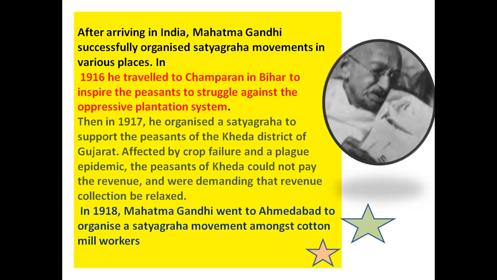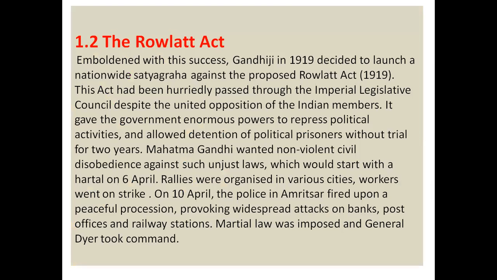Let me tell you that Gujarat and Champaran, where he visited, these all come in map pointing also. So you should remember Champaran in Bihar and Kheda village in Gujarat, and keep them in mind for map pointing. The peasants of Kheda could not pay the revenue as it was very high. So Gandhiji also did satyagraha there and fought for the rights of the Kheda village people. In 1918, he went to Ahmedabad, that is also in Gujarat. At this moment, cotton mill workers were struggling, and there he fought for them.